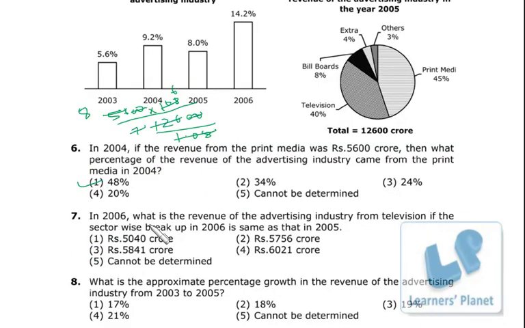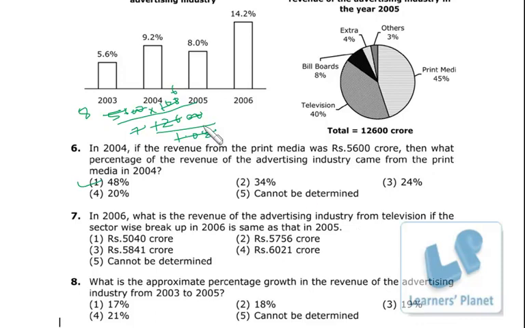Okay, in 2006, what is the revenue of advertising industry from television if the sector-wise breakup in 2006 is same as in 2005? So in 2005, the total revenue is 12,600 crore, right? And growth in 2006 is 14.2%, right?